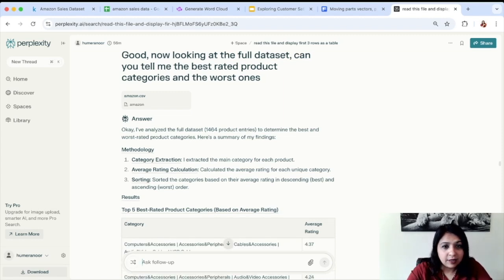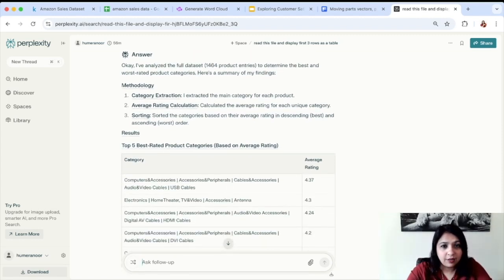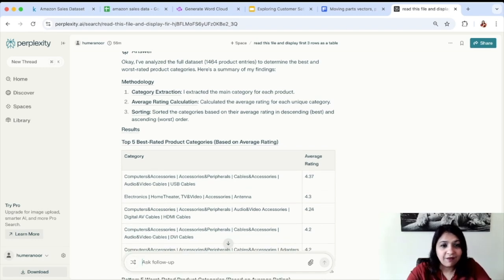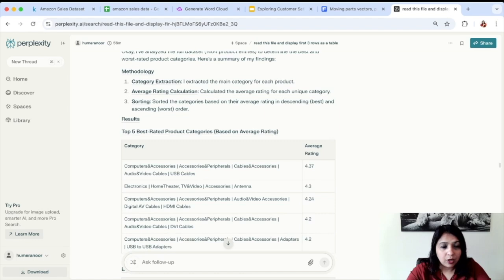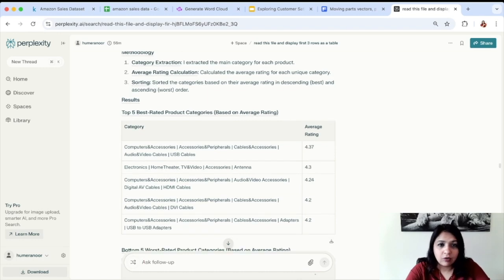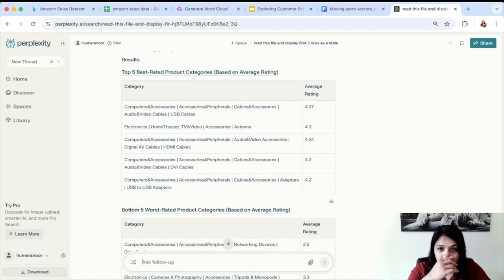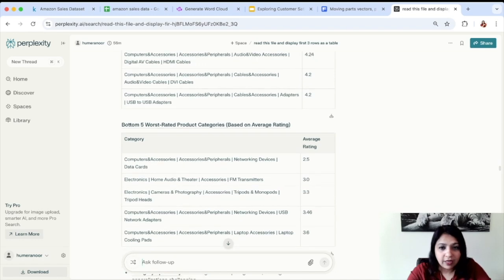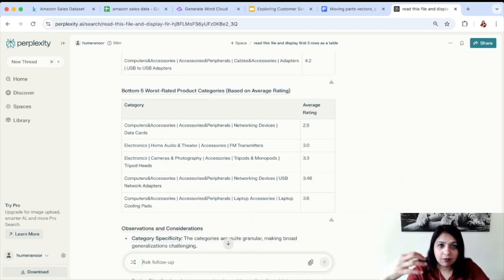So now I have analyzed the full data set to determine the best and worst rated product categories. Here's the summary of my findings. It is telling us what are the categories which it extracted, the average rating calculation that it did, and then the sorting. So here are the best 5 product categories based on average rating. This looked good because when we were doing our top analysis, computers and accessories, electronics was also coming out to be on the top. And then for the worst category, it was 2.5 and ratings below 2, around 2 as well.